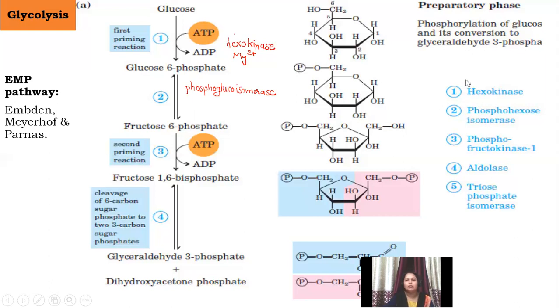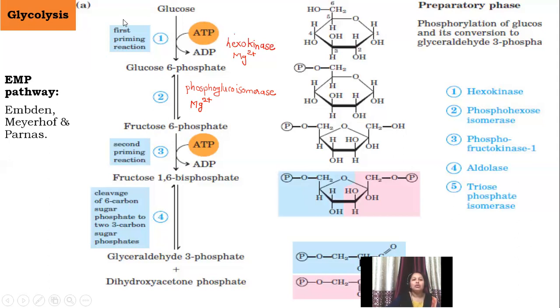You can see the names of the enzymes are given here, the different enzymes used in the different steps, and the steps are numbered. So it is phosphoglucoisomerase, or glucose 6 phosphate isomerase. Now, this particular reaction is an isomerization reaction. That means glucose is converted into fructose, and fructose 6 phosphate can be converted back into glucose again. Just like other reactions of the glycolytic pathway, this reaction also involves Mg2+ ions, so the enzyme works in the presence of Mg2+.